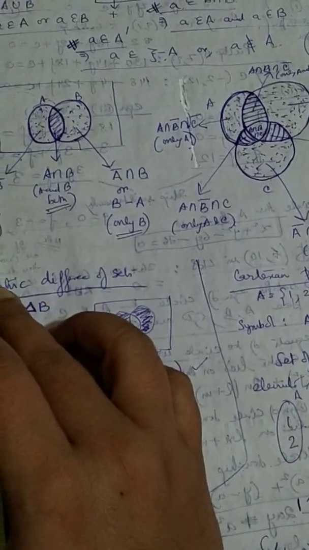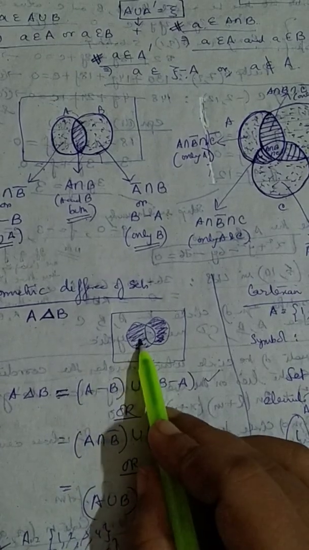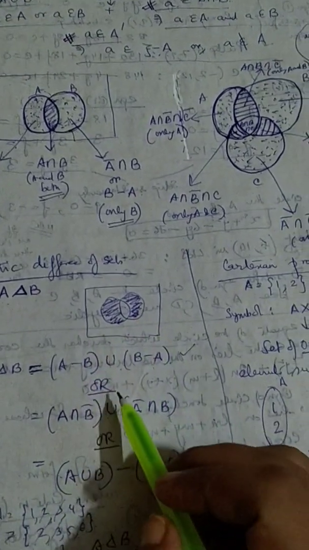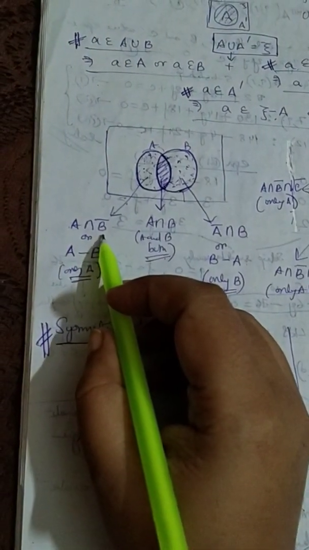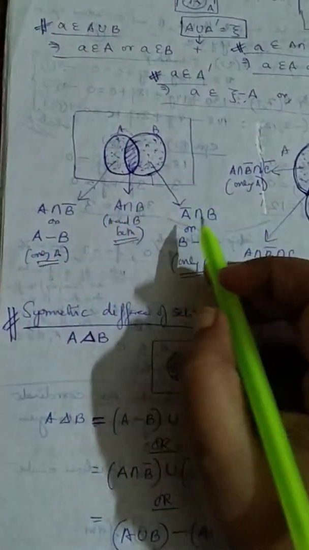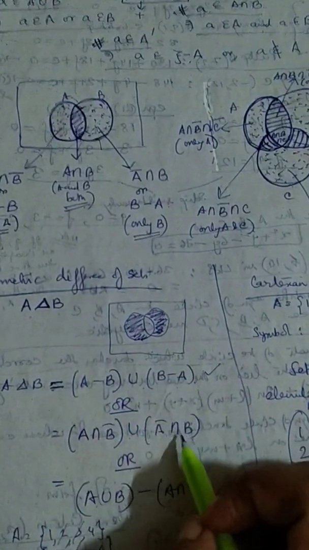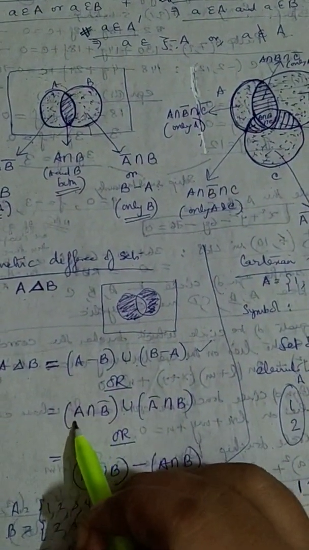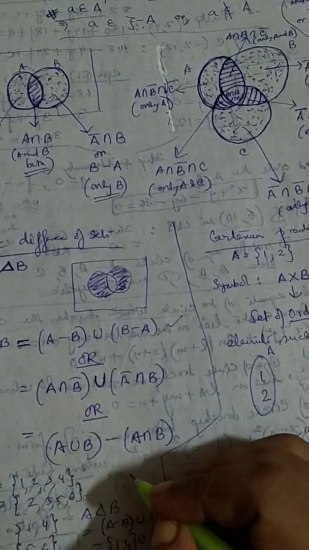A minus B, and this region is B minus A. So it's the union between A minus B and B minus A. Or, since A minus B can be written in terms of complement like this, that is A intersection B bar, and this portion can be written as A bar intersection B. So I replace, and therefore it can also be written as A intersection B bar union A bar intersection B.